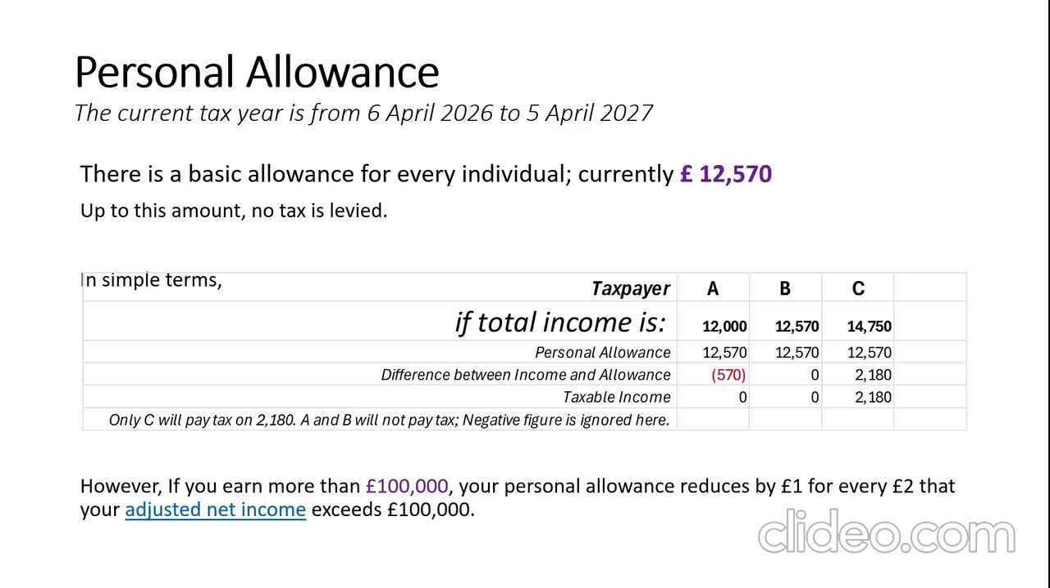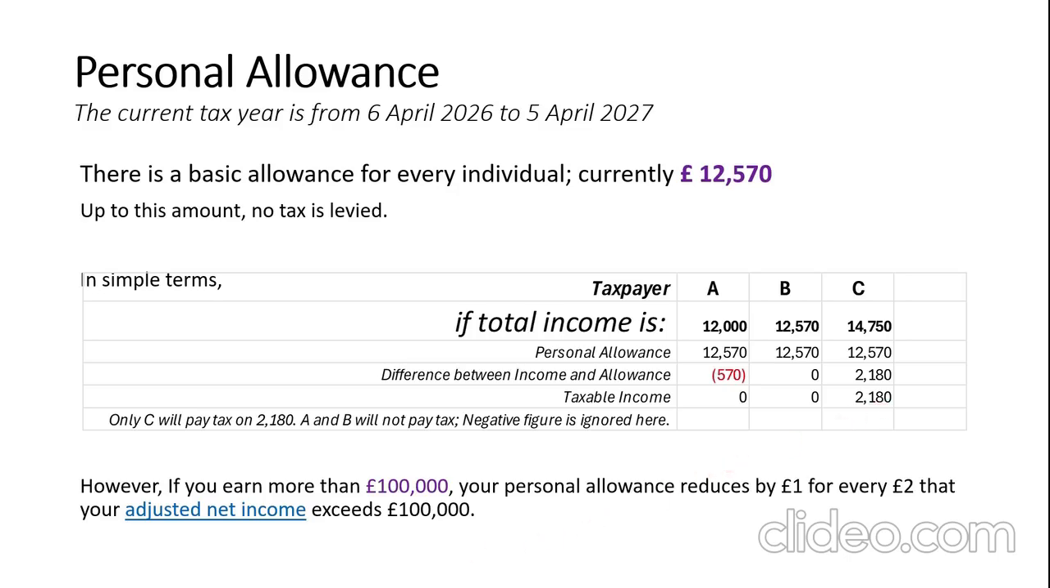For example, if we look at three individuals, say A, B, C, earning the following income: 12,000, 12,570, 14,750. Having deducted their same personal allowance, they all have the same entitled 12,570. The difference is what is to be taxed. So, for A, 0 will be taxed. We don't tax negative figures. B again, 0 will be taxed. But C, because his income exceeds his personal allowance by 2,180, that figure becomes the taxable income.